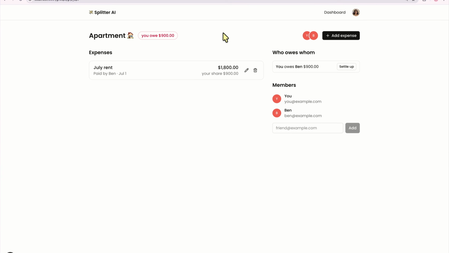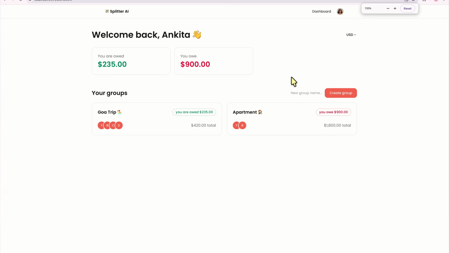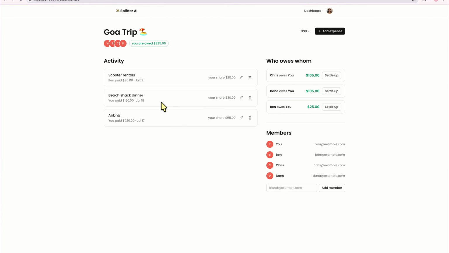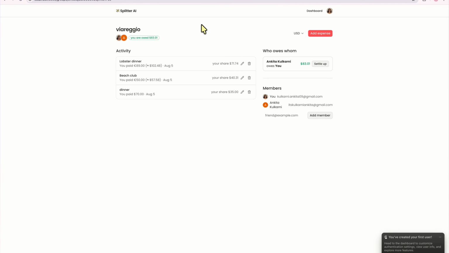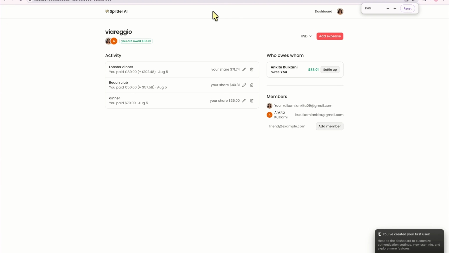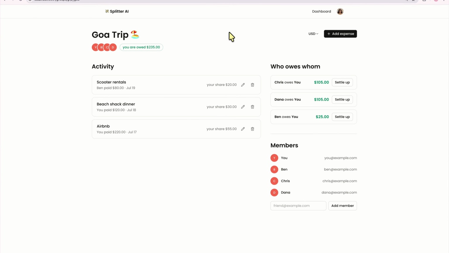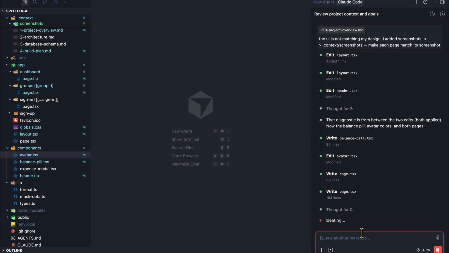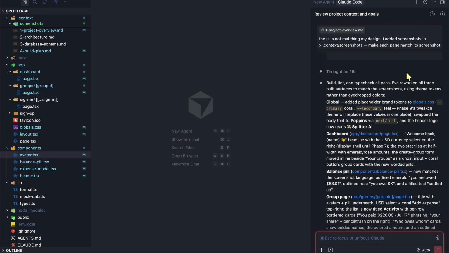So if we head over here, let's just zoom out a little. You can already see there are a bunch of changes. Now the group is over here. There are these two values. If I click on the group trip, we have a lot of matching stuff to what we have here too, right? And this is 110%. You can see that it's already matching a lot. It's still ideating. Alrighty, and now it's done.